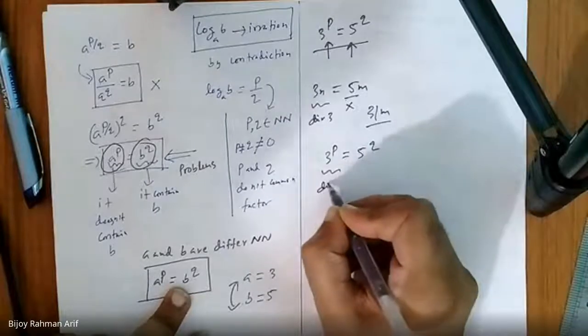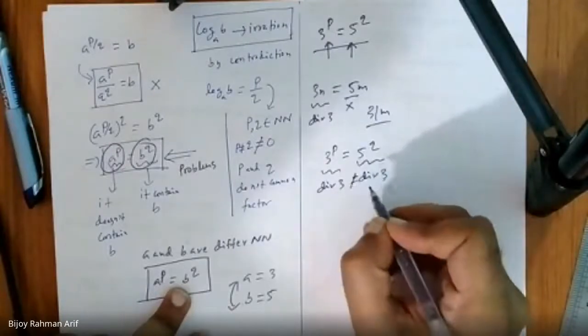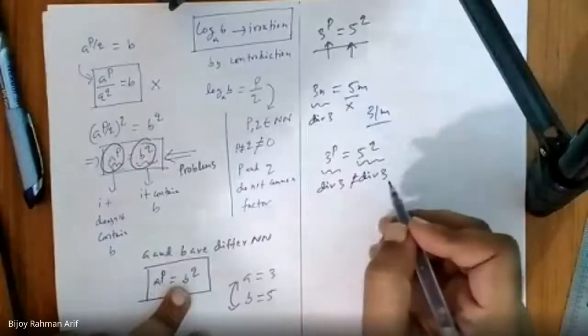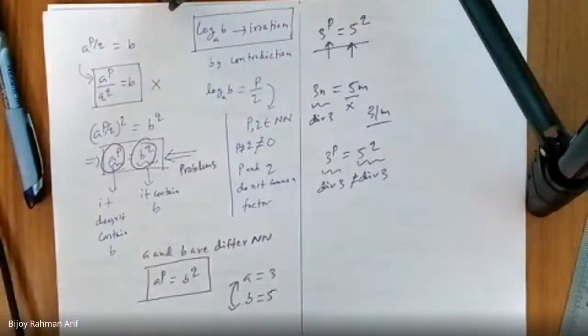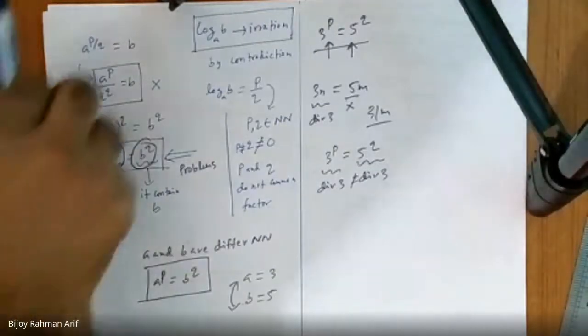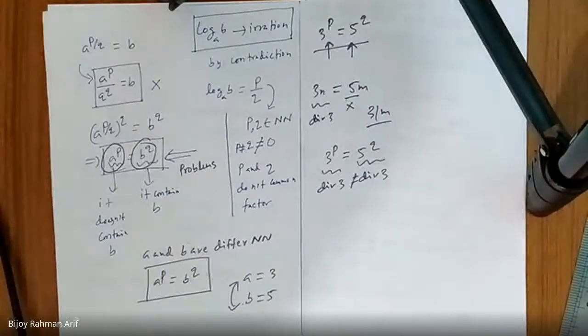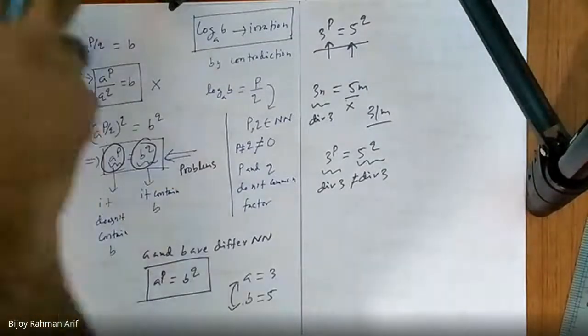But let's say 3 to the power p and 5 to the power q. This is divisible by 3, and this one is not divisible by 3. Am I right? Yes. So can they be equal? The left side is divisible by 3 and the right side is not divisible by 3, but still they are equal, and both are integers. Is that possible? No. So that is the case. That's the fallacy. That's the problem. Did you get it? Here the problem arises not because they don't have a common factor. Here the problem arises as they are equal, but one is divisible by b and another one is not divisible by b. Did you get it?